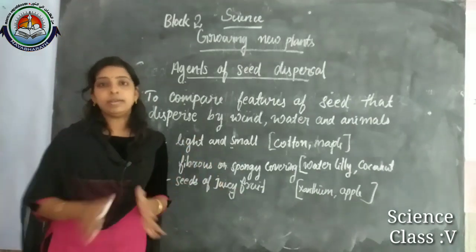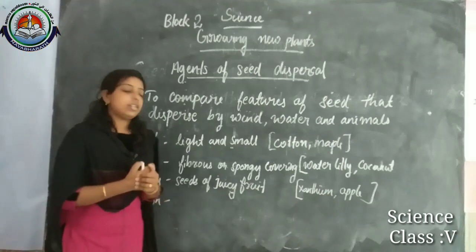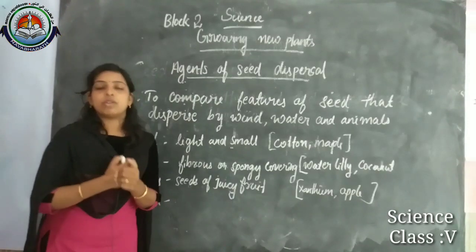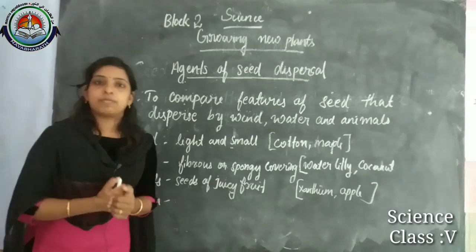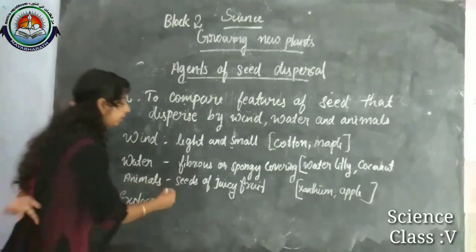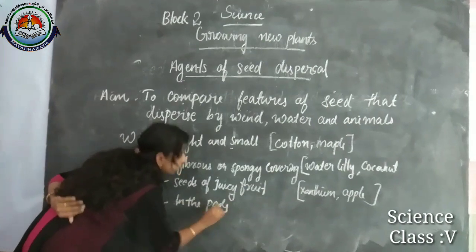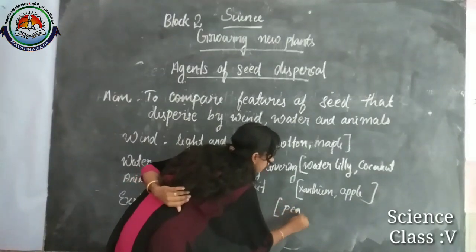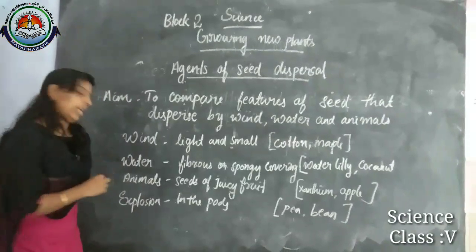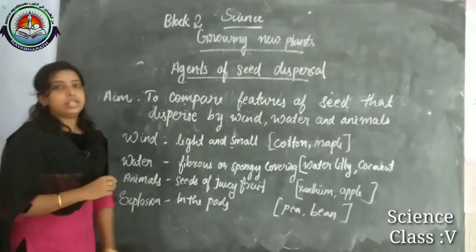Then it spreads around the parent plant, or it is scattered in different directions. So the seeds in the pods of a plant, when ripened, explode and are scattered in different directions. Examples, pea and bean are examples of seed dispersal by explosion, and these are the different agents for the dispersal.